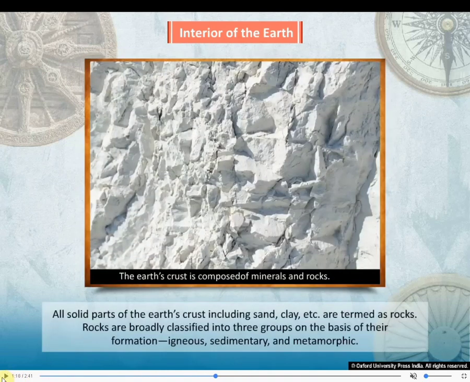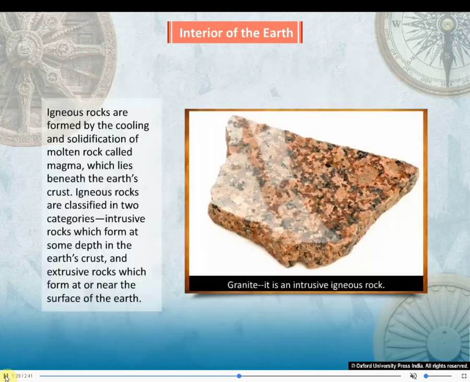All solid parts of the earth's crust, including sand, clay, etc., are termed as rocks. What are rocks? Yes, there is the earth's crust which has sand and clay particles. Rocks are broadly classified into three groups on the basis of their formation. Remember, on the basis of formation, rocks are of three kinds: the igneous rocks, sedimentary rocks and the metamorphic rocks. Okay dear children, again take a screenshot to understand the three types of rocks.